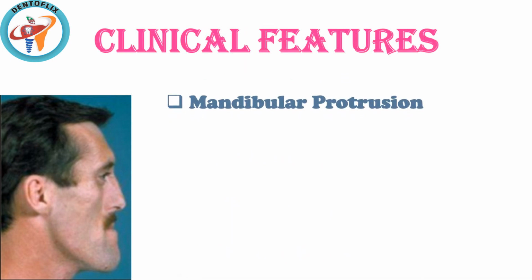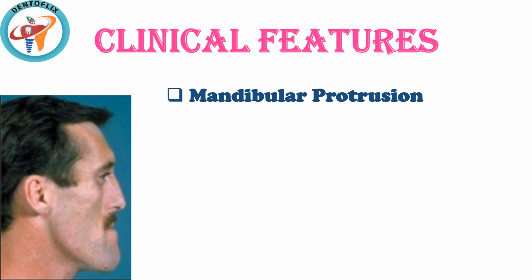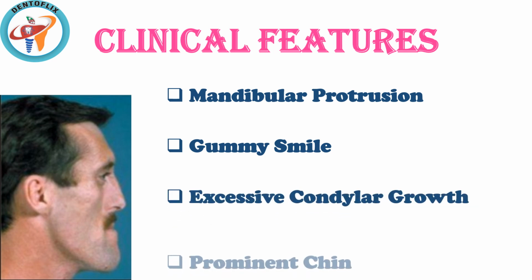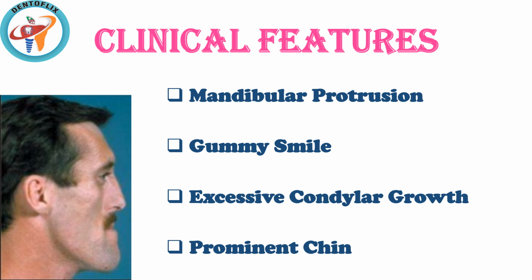Clinical features of macrognathia. Mandibular protrusion when mandibular bone is affected. Gummy smile, mostly maxillary. Excessive condylar growth. Prominent chin.